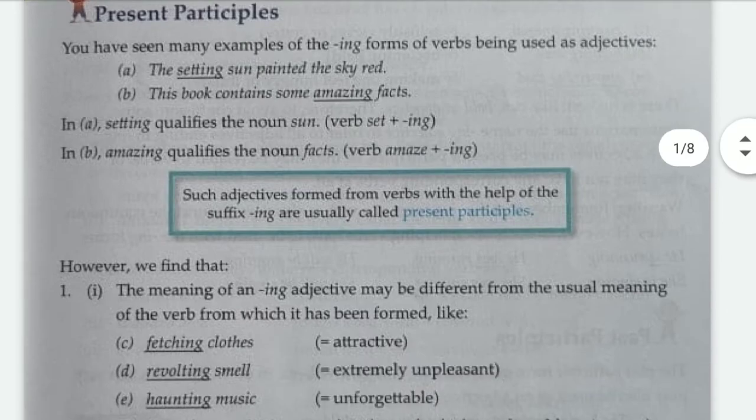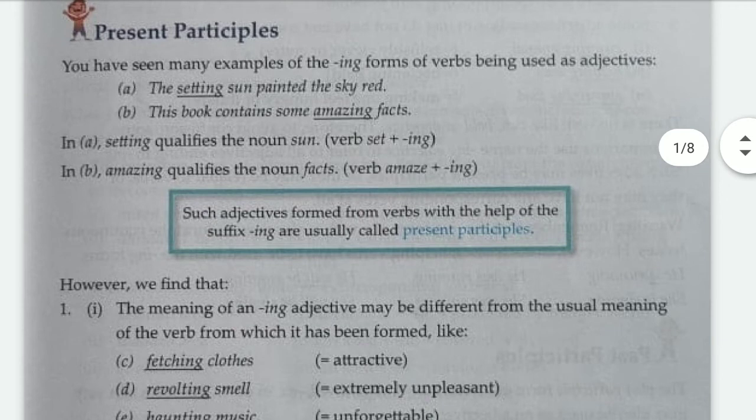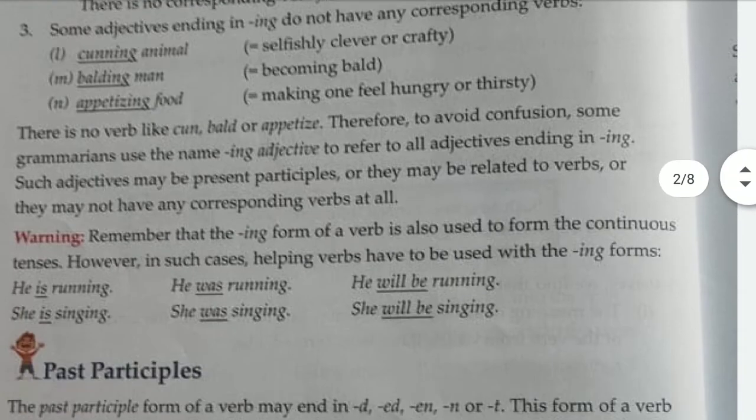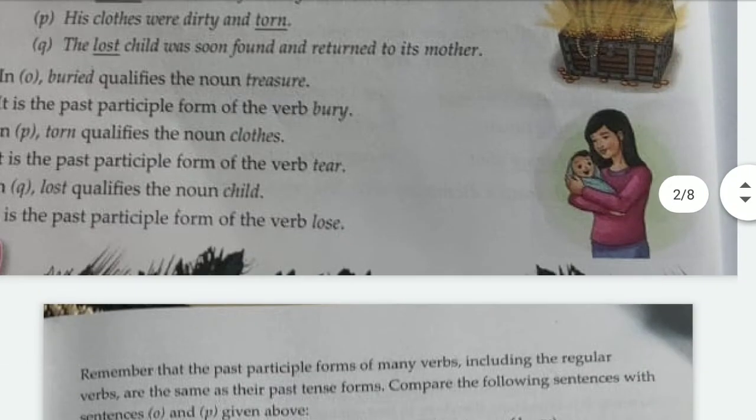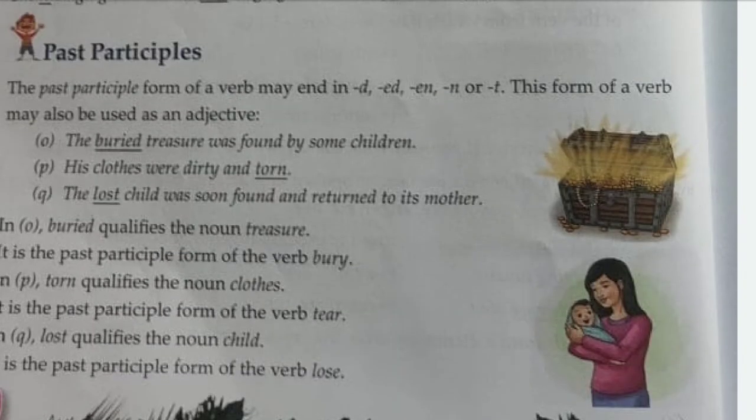Okay, so we have seen present participles. What is a present participle? The verb which will act as an adjective and will end with the suffix ing. And we have seen the warning of the present participle, that when it is used with a helping verb like is, was, will be, then it won't be considered a present participle anymore. And past participles, we have seen that they end with d, ed, en, n or t, right?